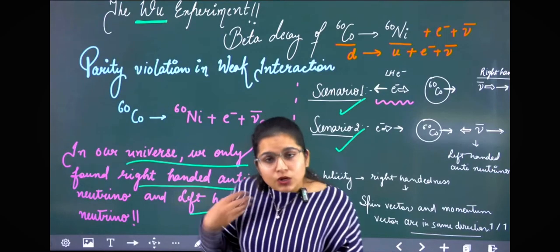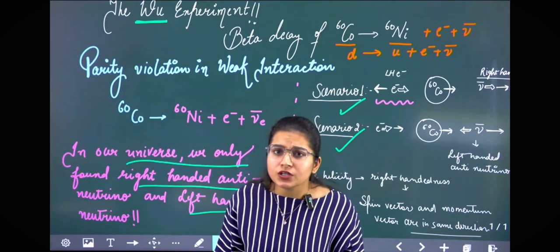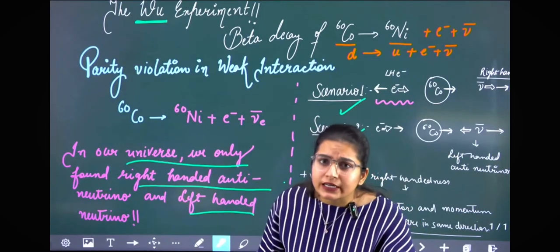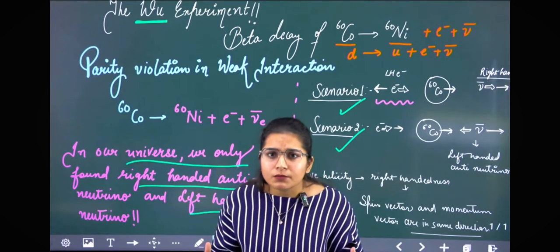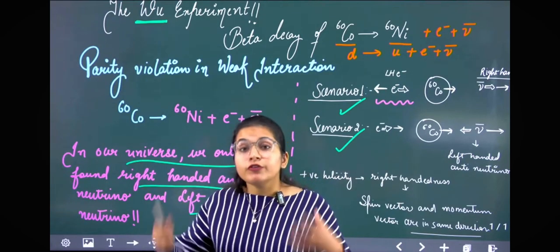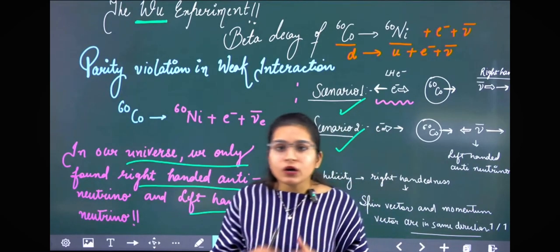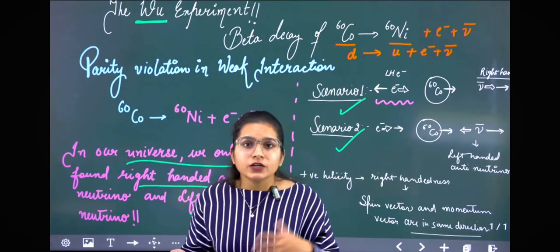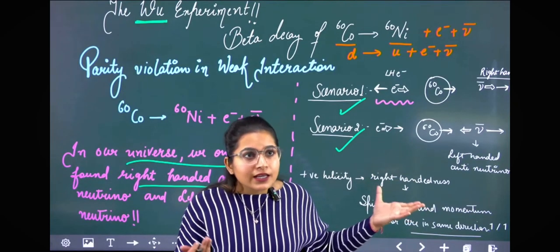As a consequence of the Wu experiment, a groundbreaking experiment which explains the parity violation in beta decay, we find that in the beta detectors, we use the magnetic field and the low temperature in order to neglect the thermal effects, to perform the experiment in a better way. As a result, we find out that the universe is not symmetric with respect to parity. There is no equivalence between the two coordinate systems. The left-handed coordinate system and the right-handed coordinate system are non-equivalent in the cobalt-60 decay. Clear all of you? So this was the